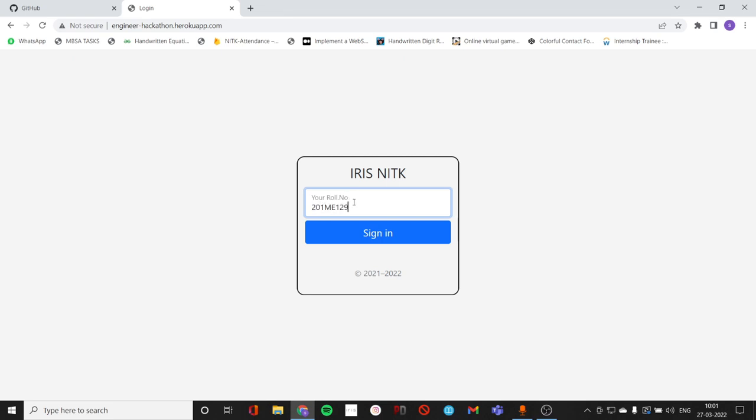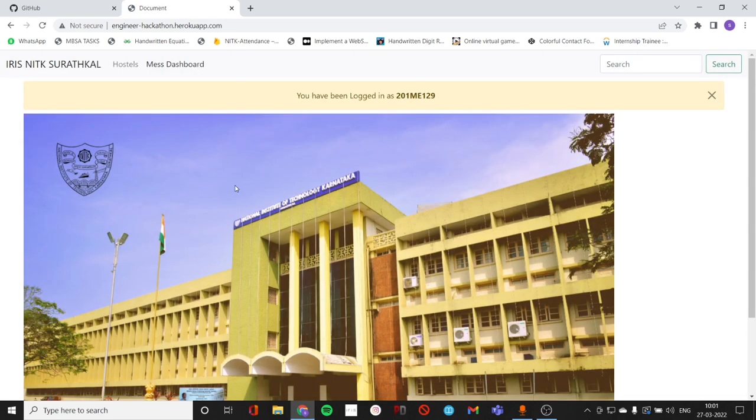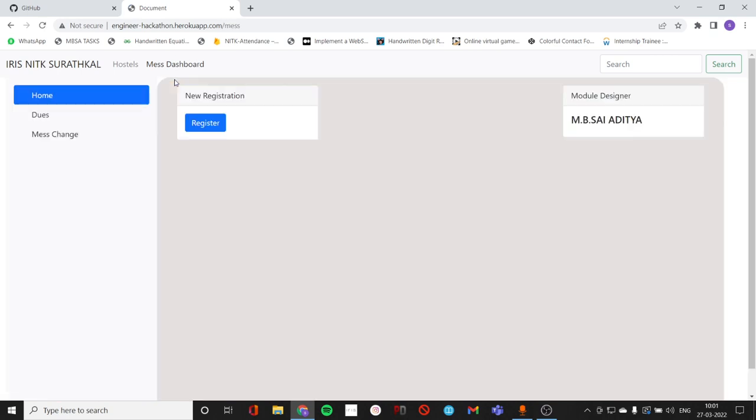I'll click on sign in, and it will take me to the main dashboard of this website, right? These photos and all things are specific to my college and can be modified obviously. There are two columns, the hostel and mess dashboard. Firstly I'll take you to the mess dashboard, where we can see there are three columns: home, dues and mess change.